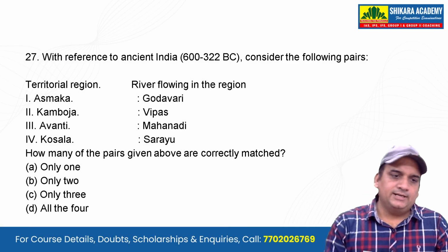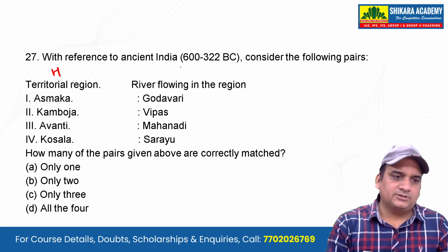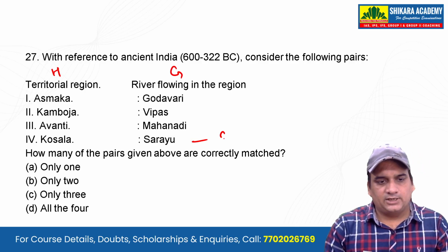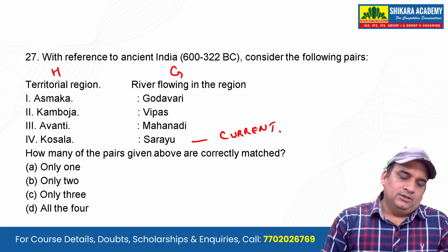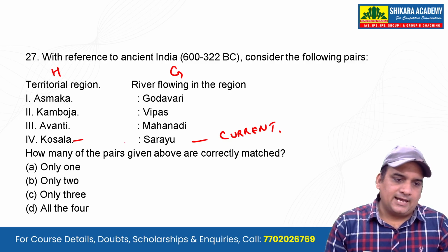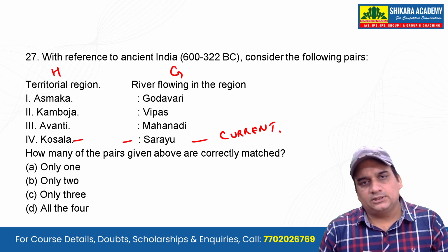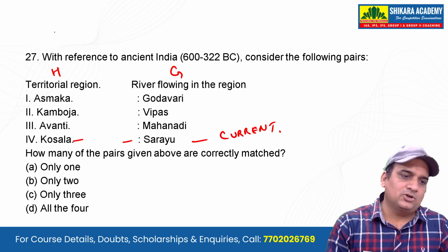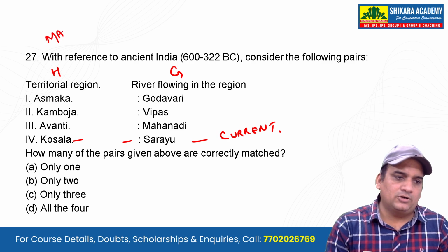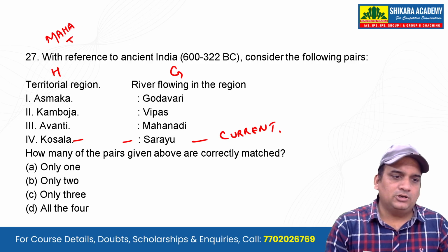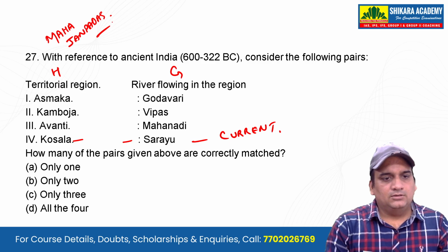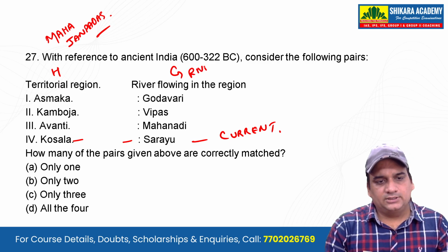Next question. It's a mix up of history, geography, and current affairs. Let's first see why it's a mix up. Kosal and Saryu. Well, guys, this is history because it is Mahajanapadas. All of these, what you see, are Mahajanapadas. Now, it's geography because all of these are rivers that you can see.